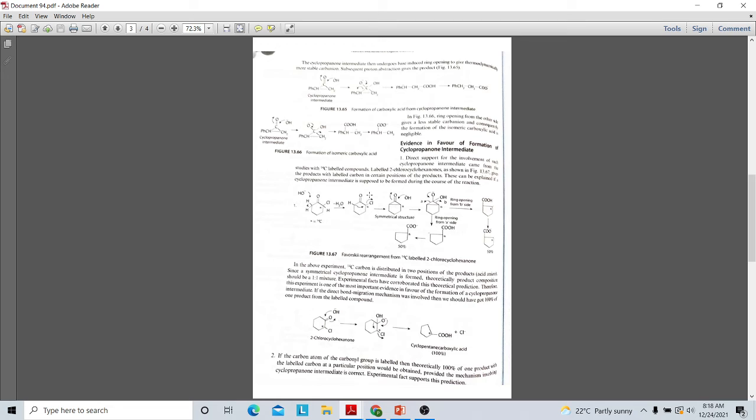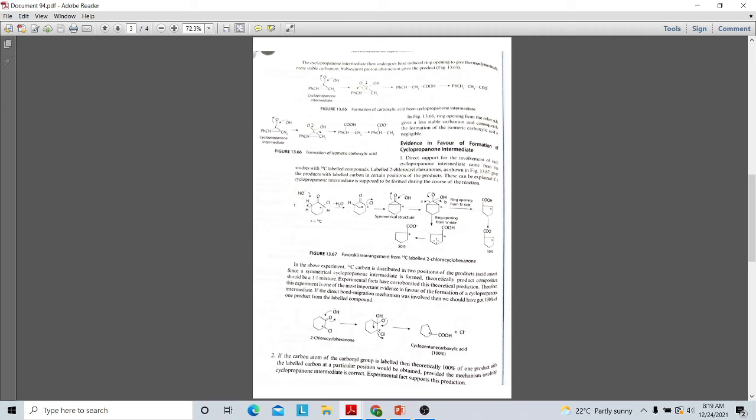We can see that the 2-chlorocyclohexanone formed here can be attacked by this OH minus from two positions, either from this side or from this side, that is shown here, either from A or from B. And this ring opening will take place as the suggested mechanism, and the product formed, the labeled carbon 14 here, we can see if it is labeled here, this will be forming this product.